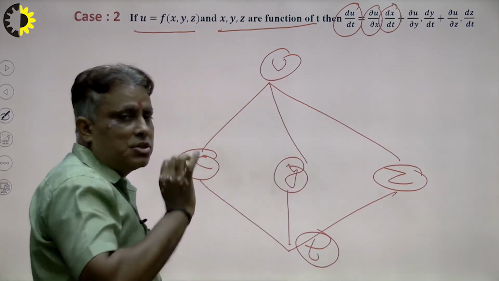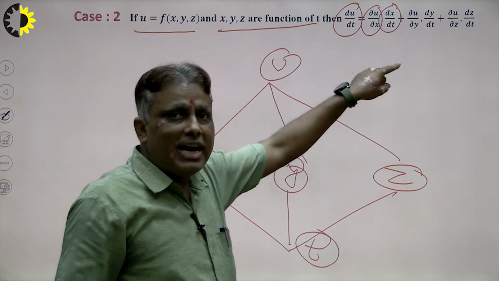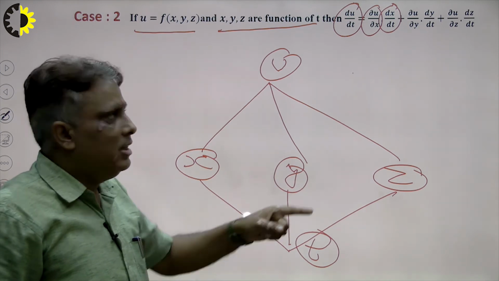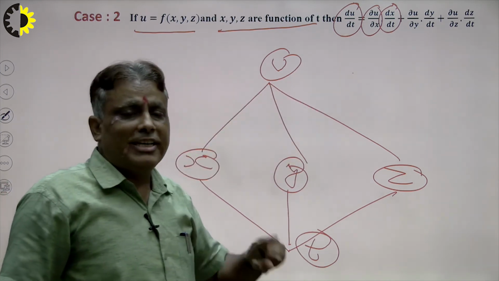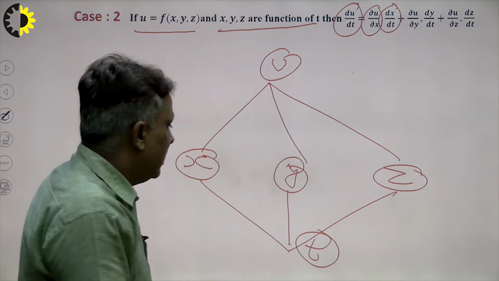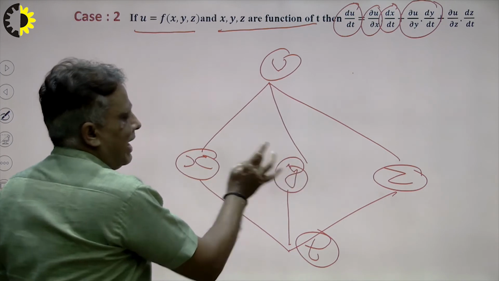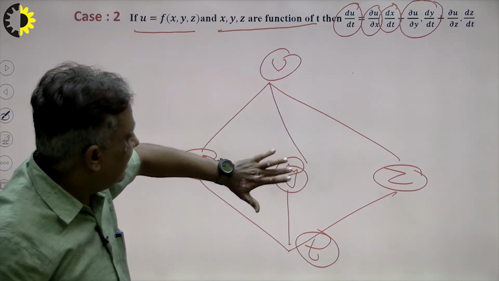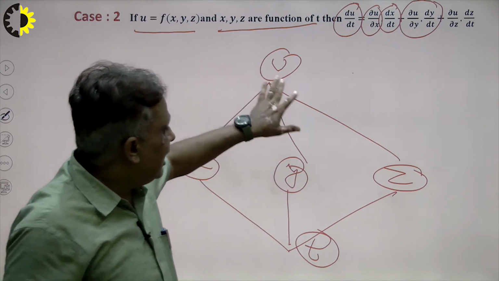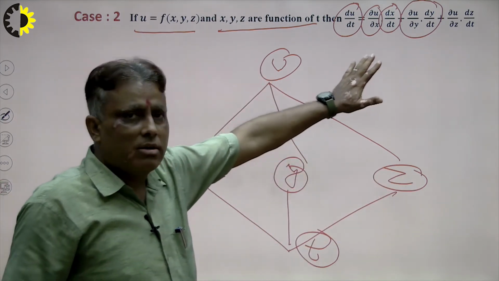Students, see very carefully when we write del and when we write d. When the function contains more than one variable, I write del. If the function contains only a single variable, I write d, differential and partial differentiation. In the same way, plus these terms, right? U goes to y, so that means del u over del y plus dy over dt, because y contains only a single variable, del u over del z plus dz over dt. So in this way we can find our problem.